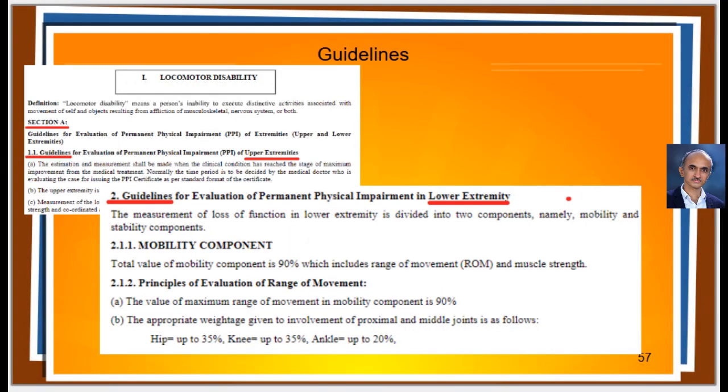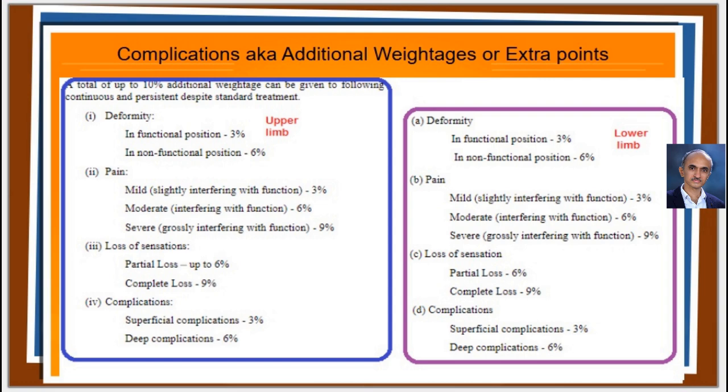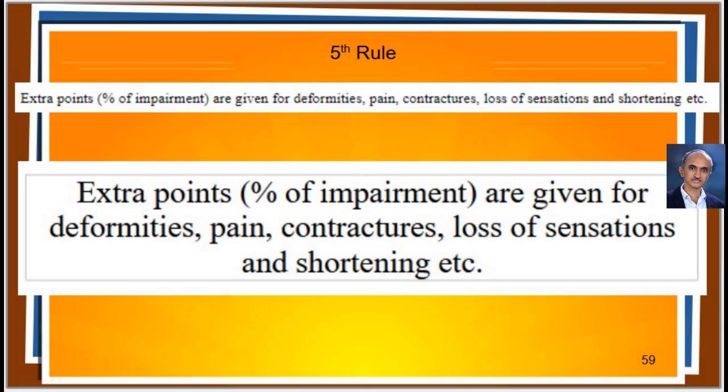Gazette 2024 is mainly guidelines. Section A.1 is about upper extremity and starts in page 456. Section A.2 is about lower extremity and starts in page 459. In both of the above sections, note that they have mentioned percentages for every complication possible. Actually, what these percentages are of? Gazette says these are the percentages of impairment. I call this as the fifth rule. We are going to discuss about this rule later on.